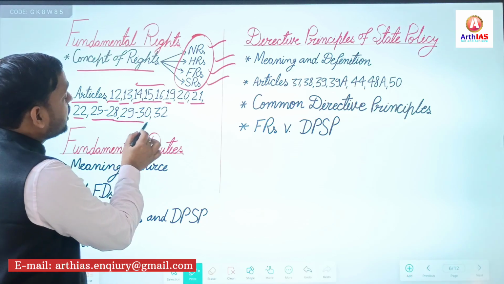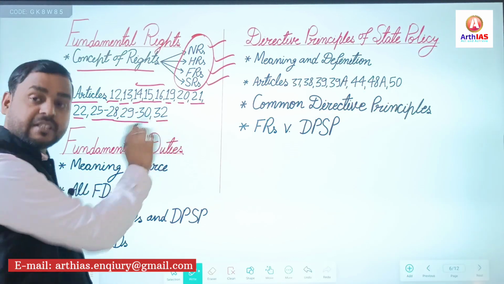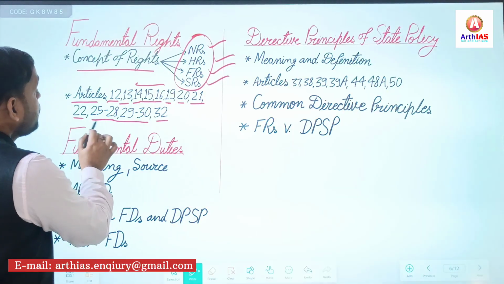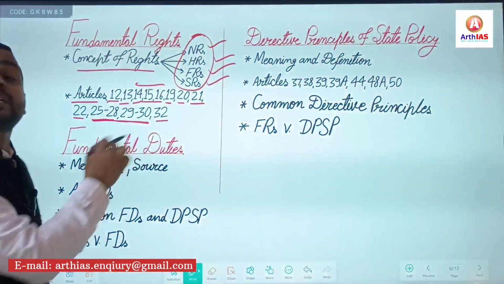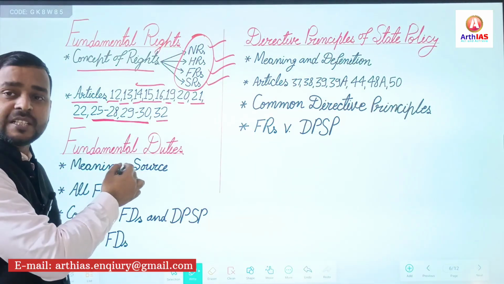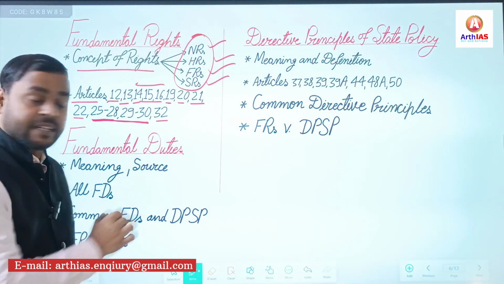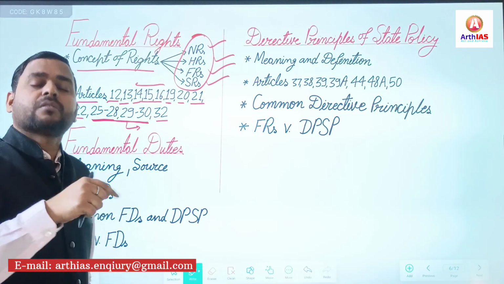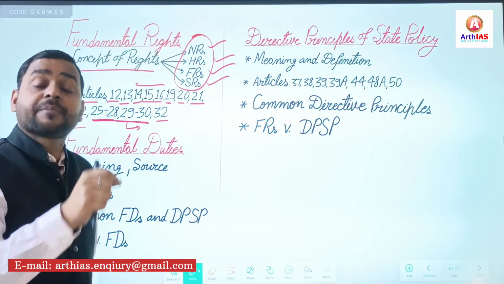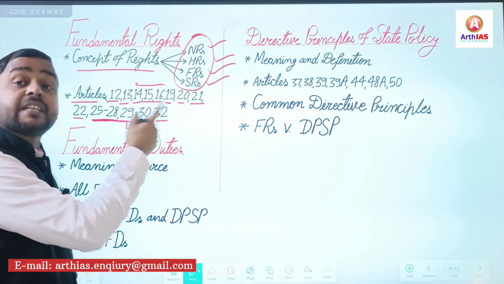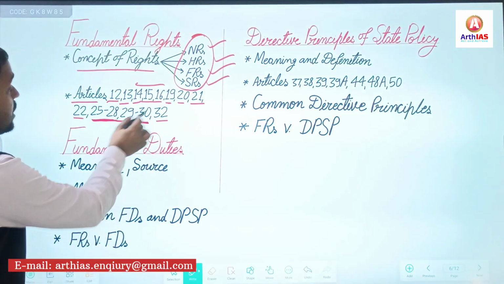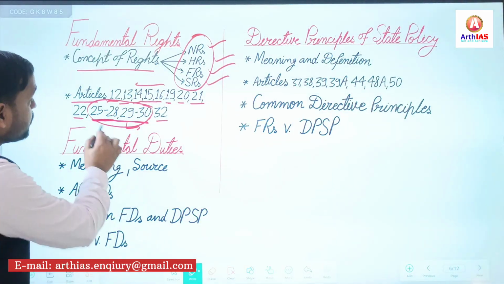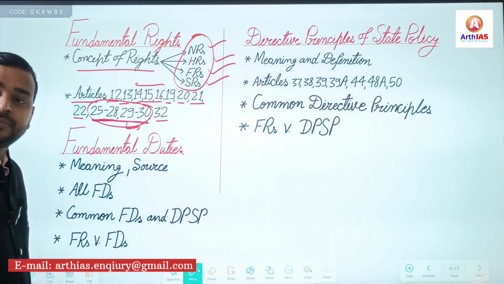So 29 to 30 and 32. 32 is writ related provisions. So 25 to 28 and 29 and 30: cultural educational rights, freedom of religion, rights of minorities. Why? Especially for certain topics like the Waqf bill and other topics like secularism also related to these articles. So must focus on these articles.